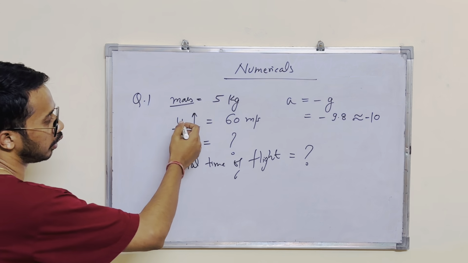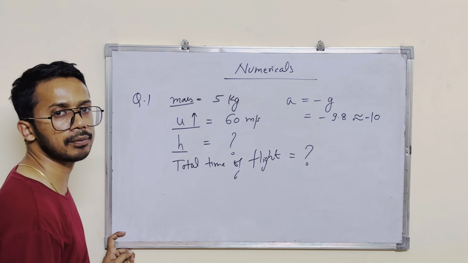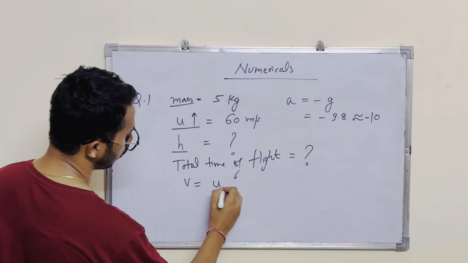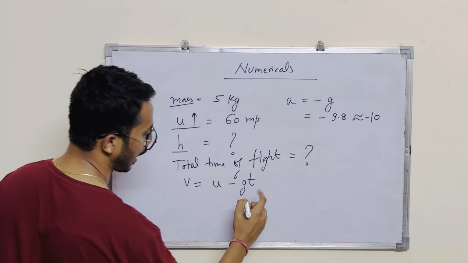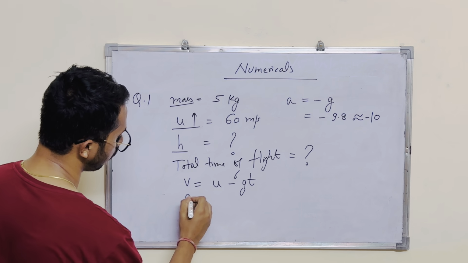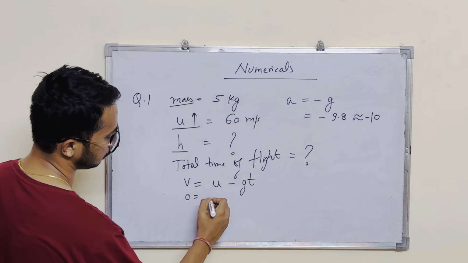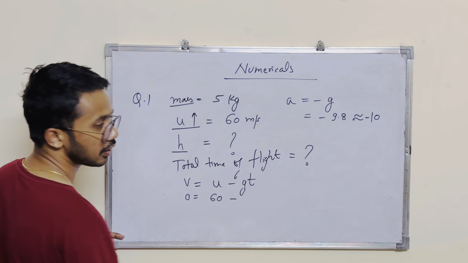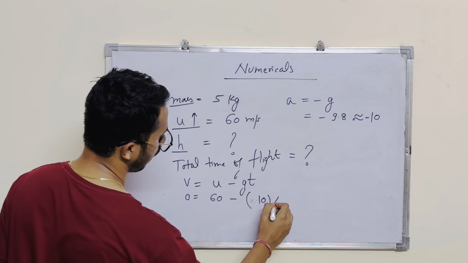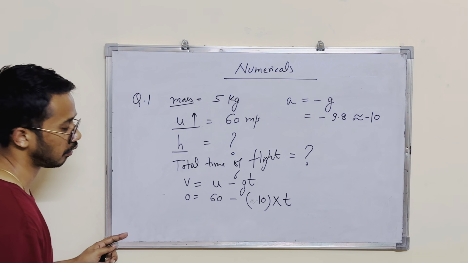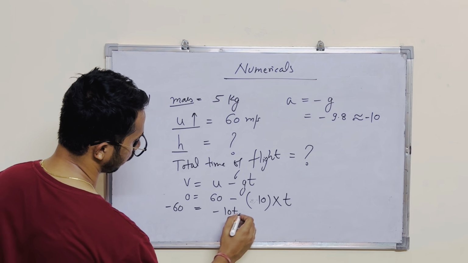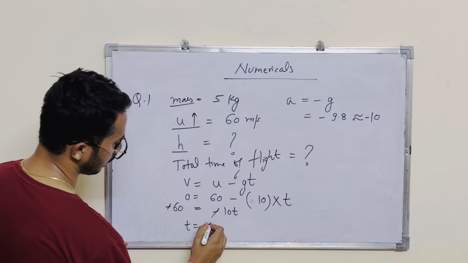So see now, u is 60. At the highest point, what will be the velocity? Yes, it will be 0. So we'll have v equal to u minus gt. As discussed, we are placing the minus sign here because we have a negative motion. v is 0 at the highest point, u is 60, g is 10 since we placed the minus already, and time we wish to calculate. After rearranging the terms, we'll get minus 60 equals minus 10t. This gives us t as 6 seconds.